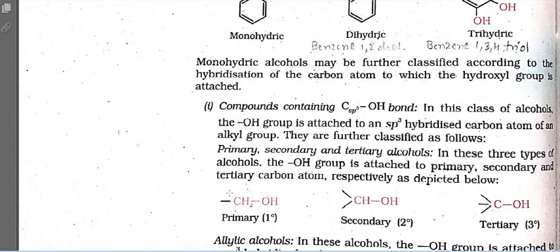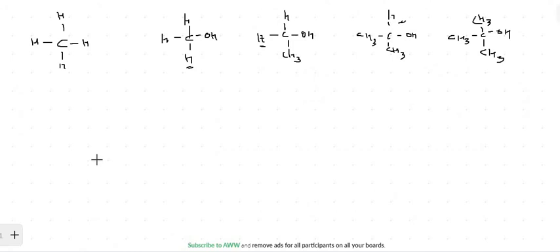Let me draw this again. In case you want to understand, this is simple methane, and if you replace a hydrogen with OH, what you get is an alcohol, that is methanol.